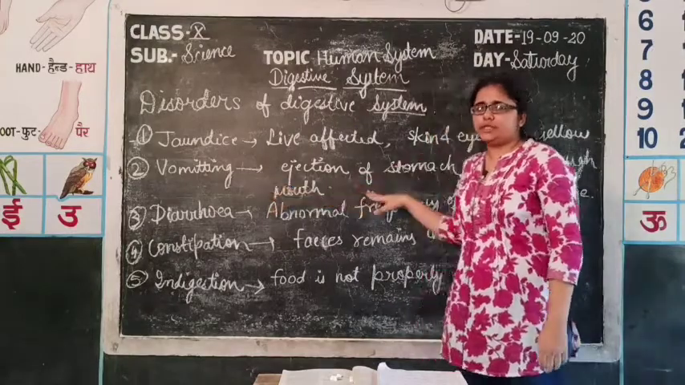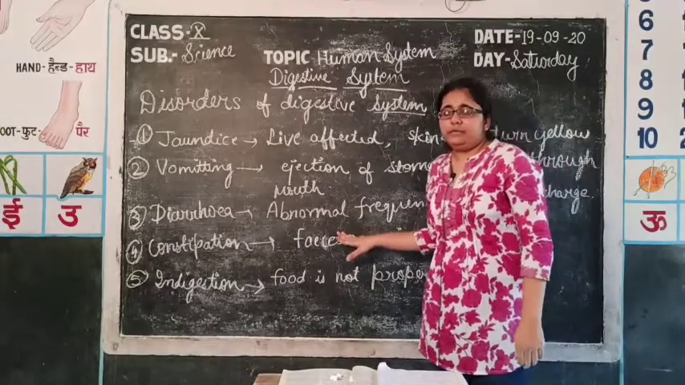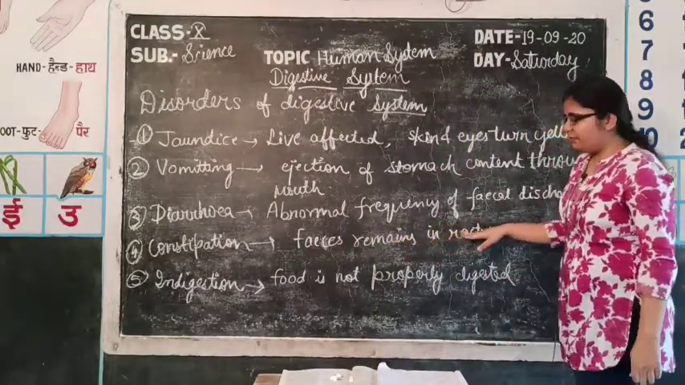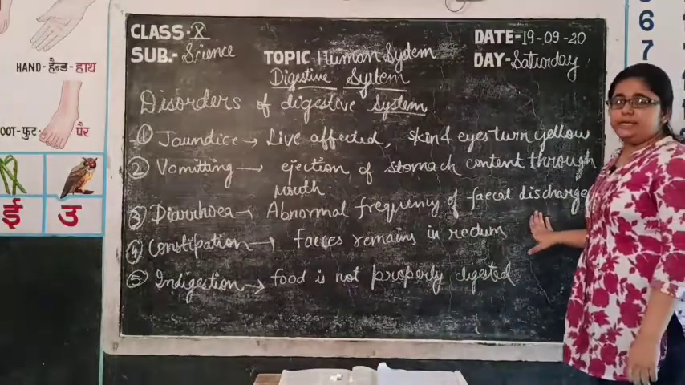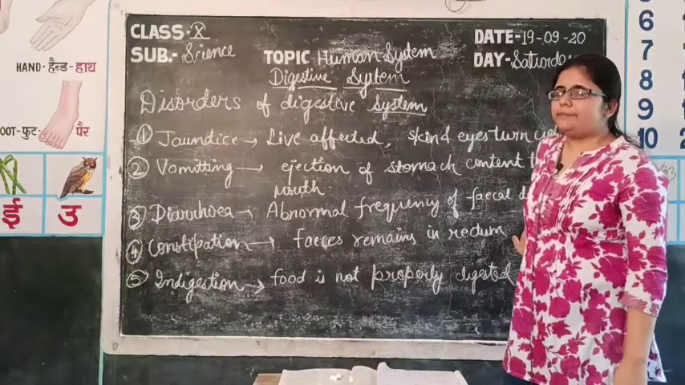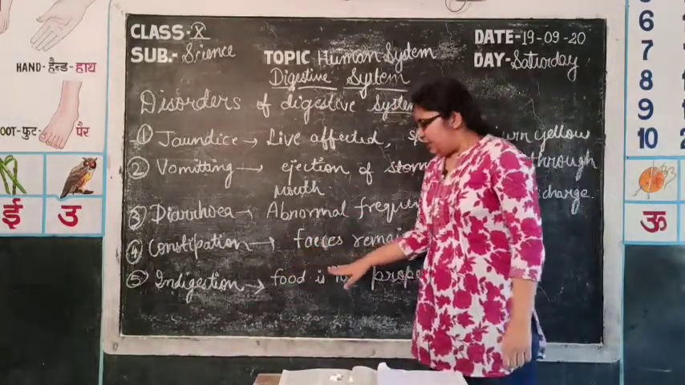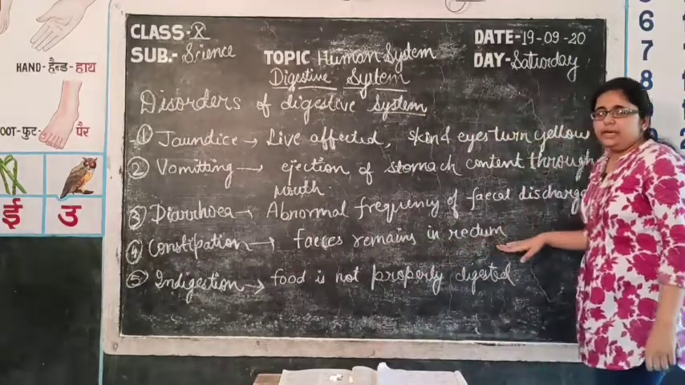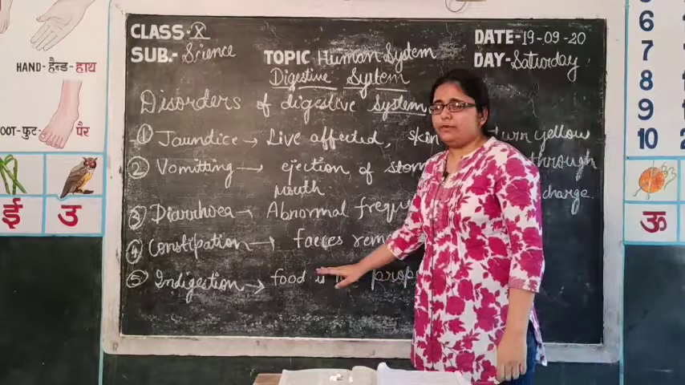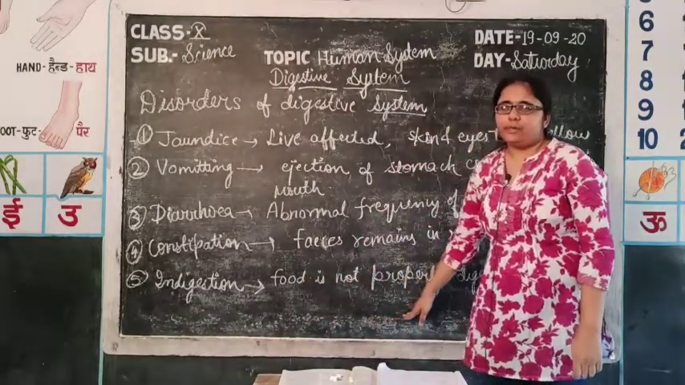Vomiting is the ejection of stomach contents through the mouth. Third one is diarrhea, in which there is abnormal frequency of fecal discharge and liquidity of fecal discharge increases. There is reduction in the absorption of food. So, the problem lies in the absorption of food. Fourth one is constipation, in which feces remain in the rectum and the bowel movements or fecal discharge become irregular. Fifth and the last one is indigestion, in which food is not properly digested.